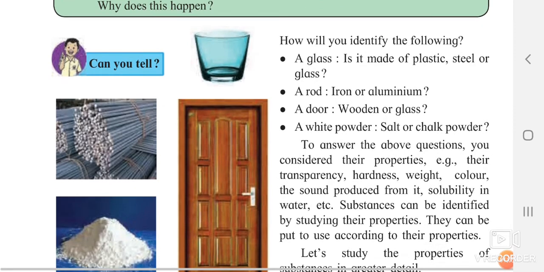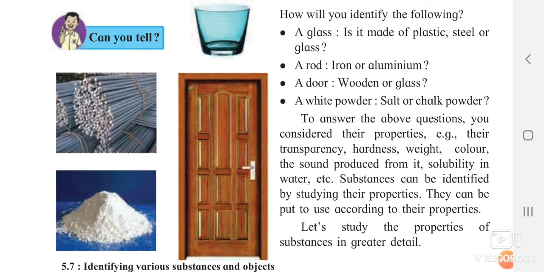Now we are going to see what are the properties of substances. Properties of substances means which properties that substances possess. Now you can see over here there is a glass, fine powder, the rods present on the top, and the door also. To answer the above question, they have asked you a few questions: a glass, is it made of plastic, steel or glass?